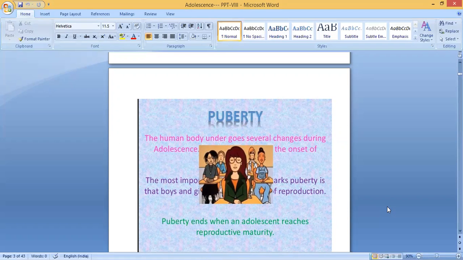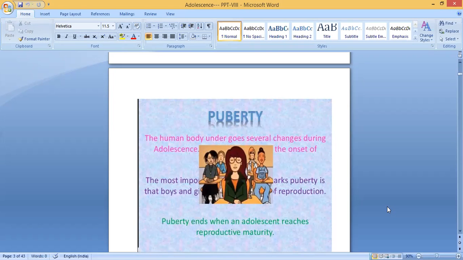The most important change which marks puberty is that boys and girls become capable of reproduction. Puberty ends when an adolescent reaches reproductive maturity.